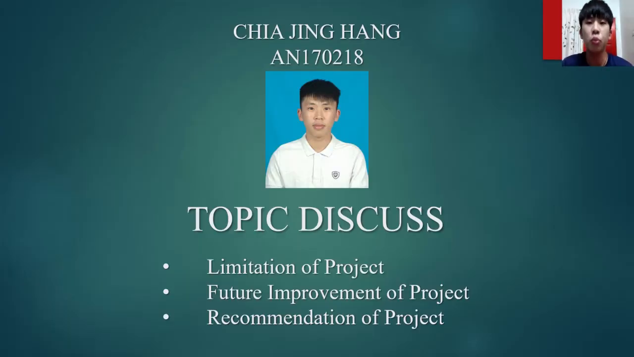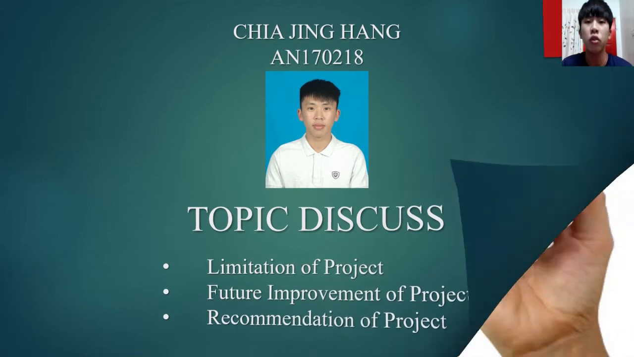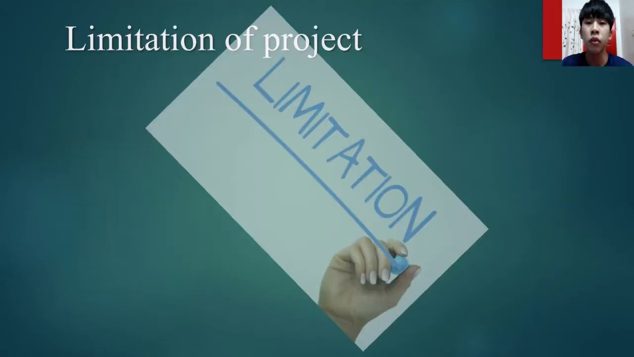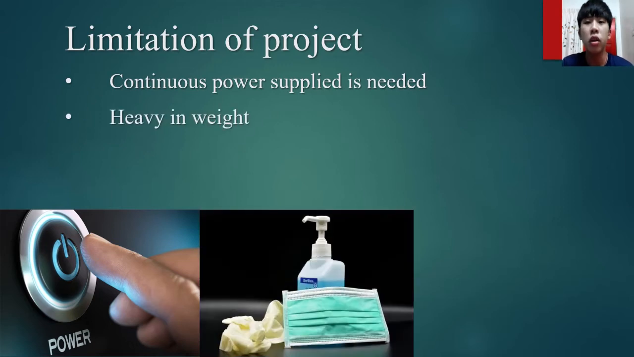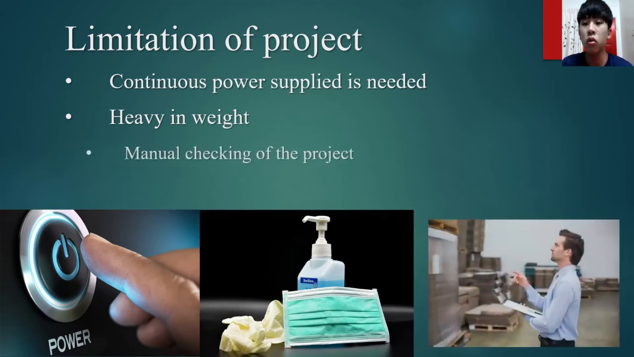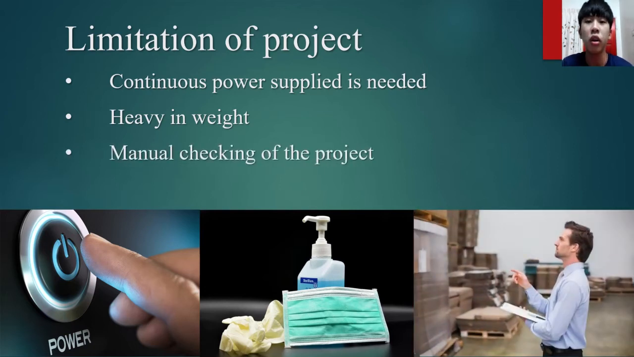So today I would like to present about the limitations, future improvements, and also the recommendations of the project. So first of all is the limitations of the project. A continuous power supply is needed in the project. This is because when there is no power supply, the project will be forced to terminate. The second point will be heavy weight. This is because the project needs to store a large quantity of the hand sanitizer and also the face masks to provide sufficient content. The last point will be the manual checking of the project. This is because there is no automatic refill system to maintain the condition of the project.